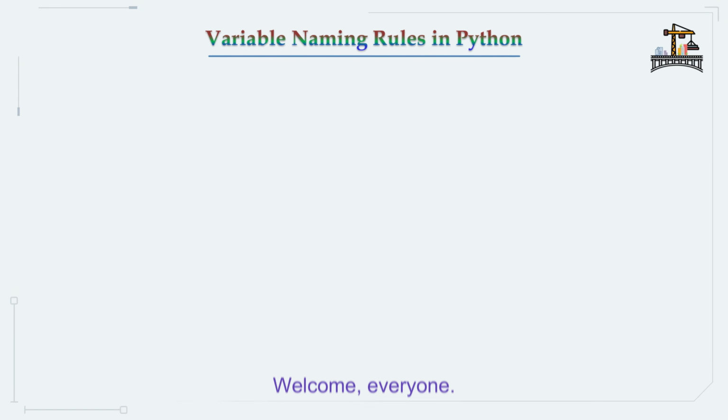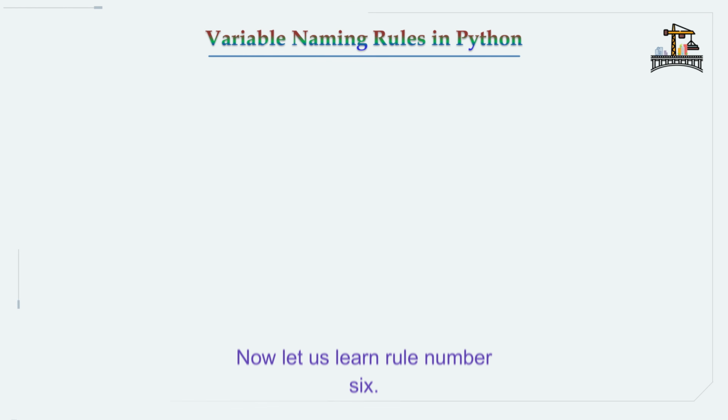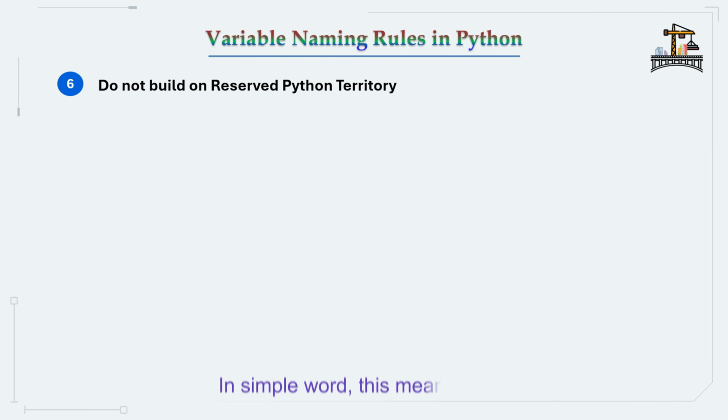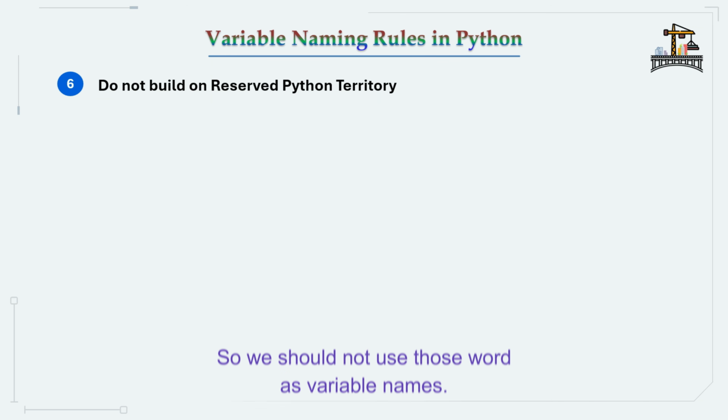Welcome everyone. Now let us learn rule number 6, that is, do not build on reserved Python territory. What does it mean? In simple words, this means some words are already reserved by Python, so we should not use those words as variable names.